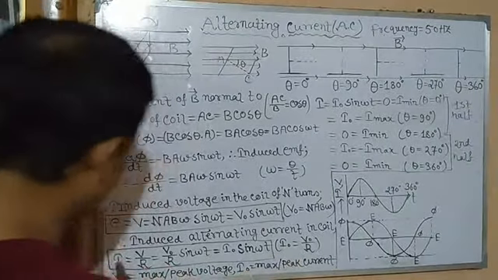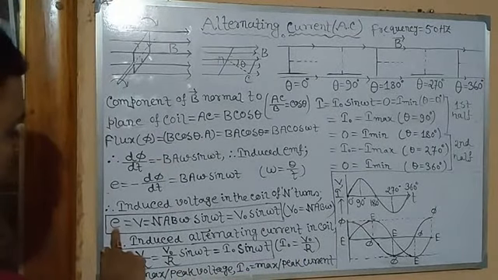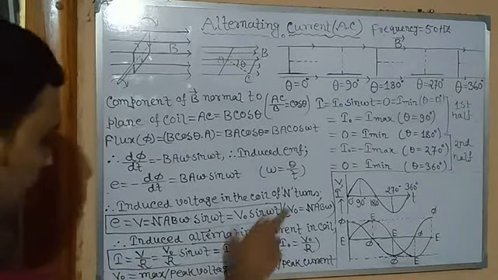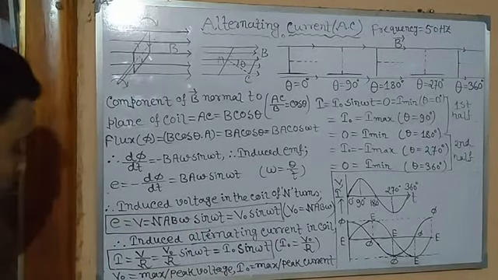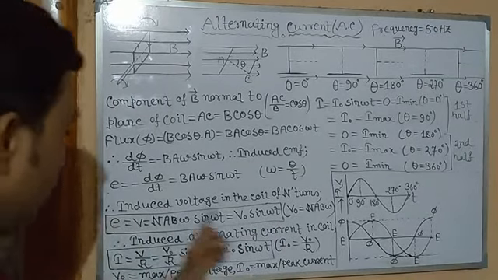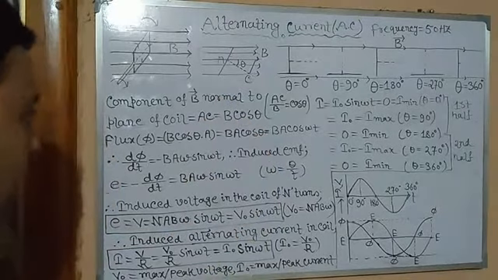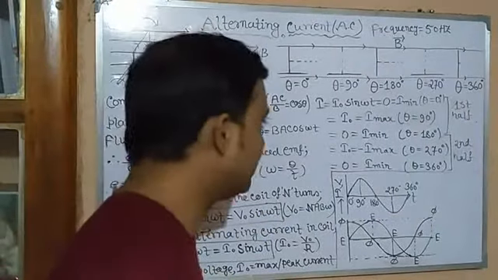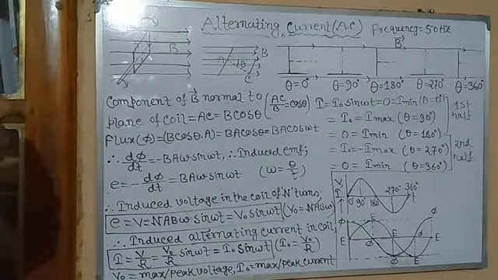So this is the equation of the induced alternating voltage, whereas this is the equation of the induced alternating current. Induced alternating voltage, induced alternating current. I is equal to I0 sin omega t. So now we will try to see its value.